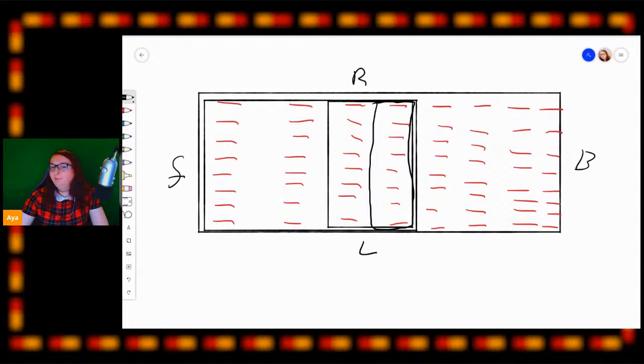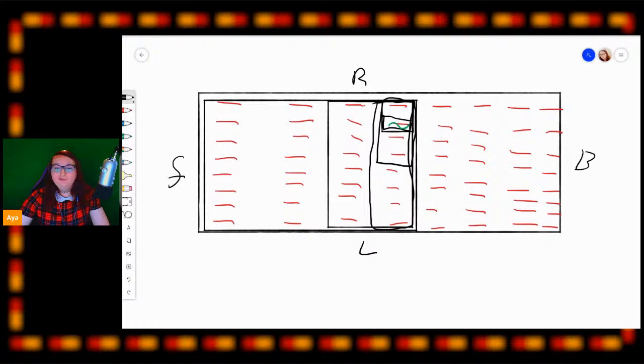Now let's say the boarding pass says R. We take the right half of the seats. If it says R again, we then take the second right half of the seats. And if it says L, that means it's left. We take the left half of the seats, meaning that this seat here will be the seat on that boarding pass. We then need to work out the ID of the seat.